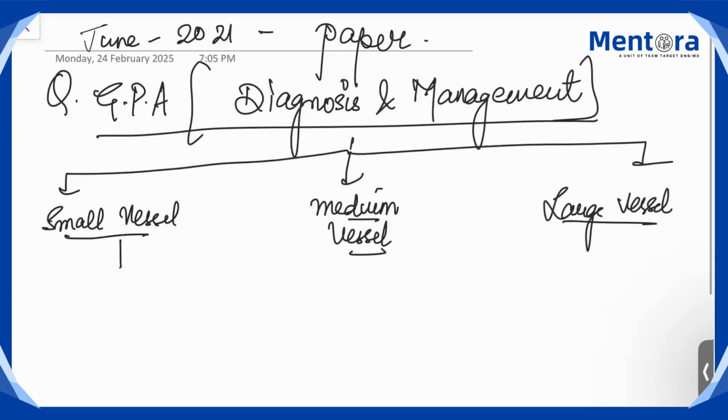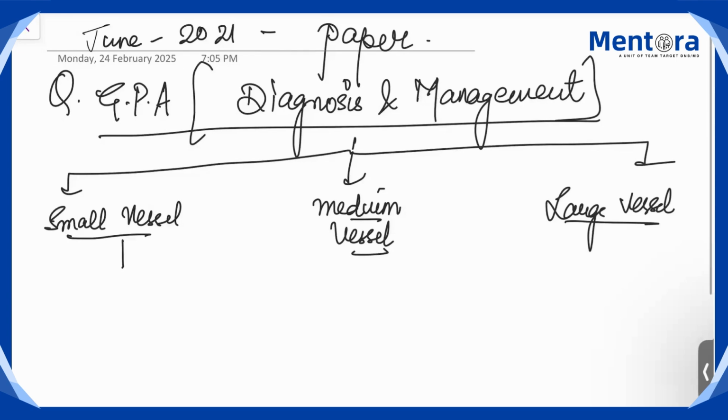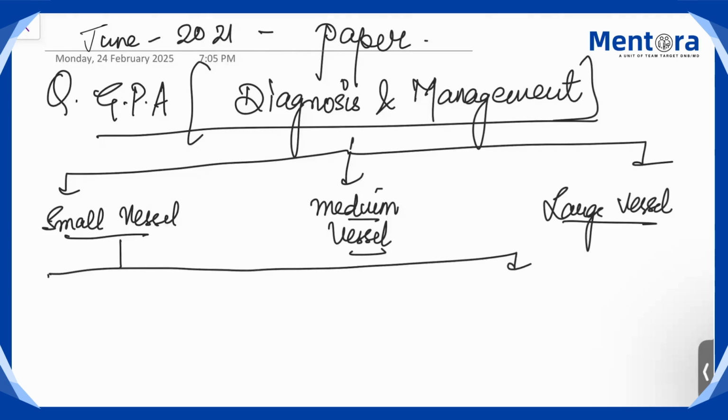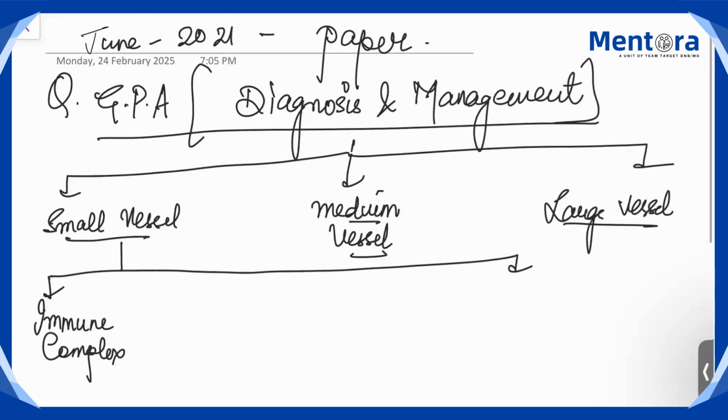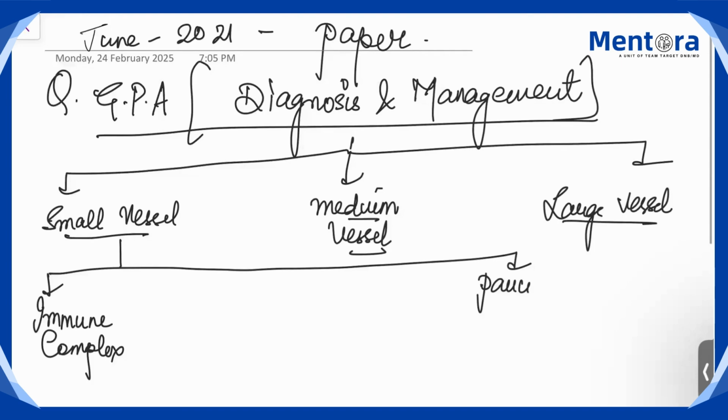So what is small vessel vasculitis? It is subdivided into two groups: immune complex and pauci-immune. Immune complex is classified as: one is HSP. What is HSP?